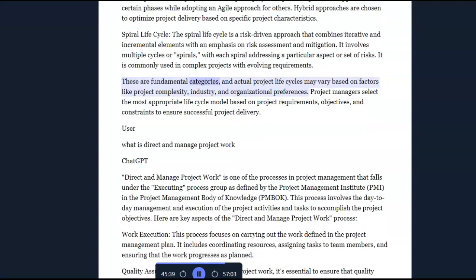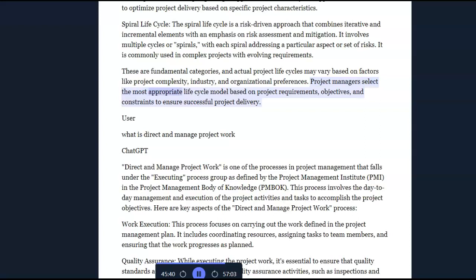These are fundamental categories, and actual project lifecycles may vary based on factors like project complexity, industry, and organizational preferences. Project managers select the most appropriate lifecycle model based on project requirements, objectives, and constraints to ensure successful project delivery.